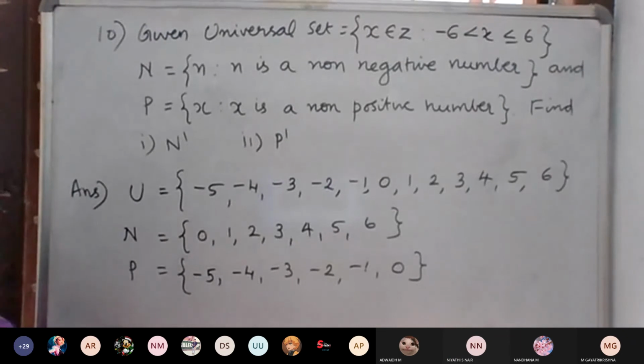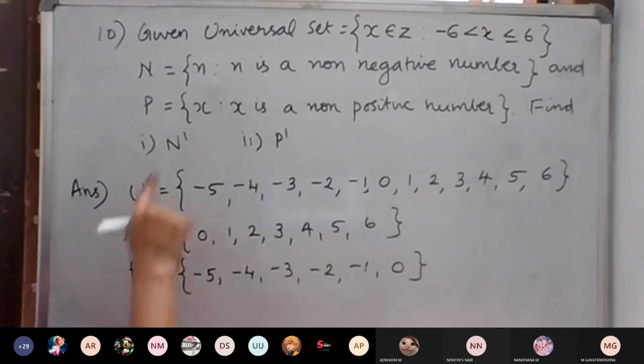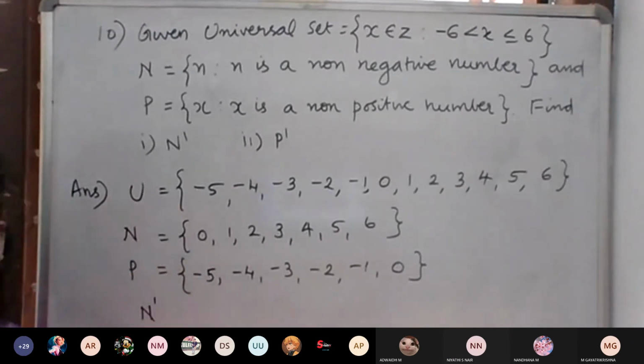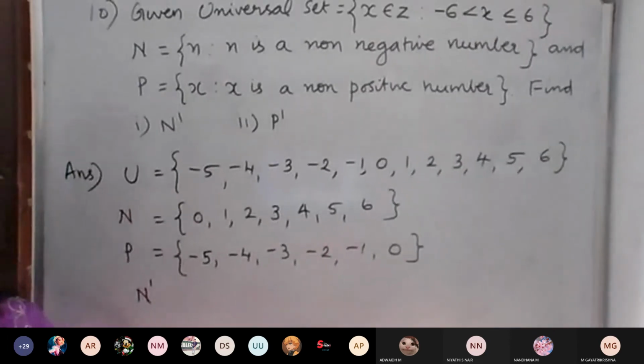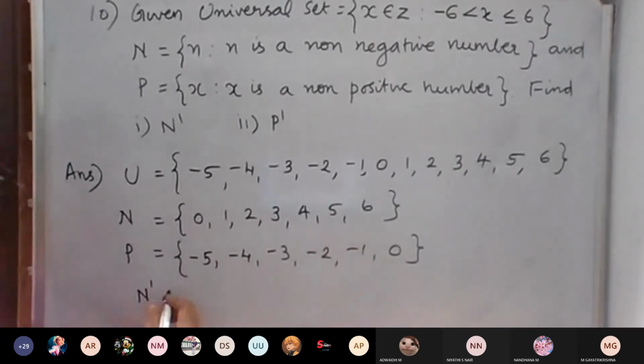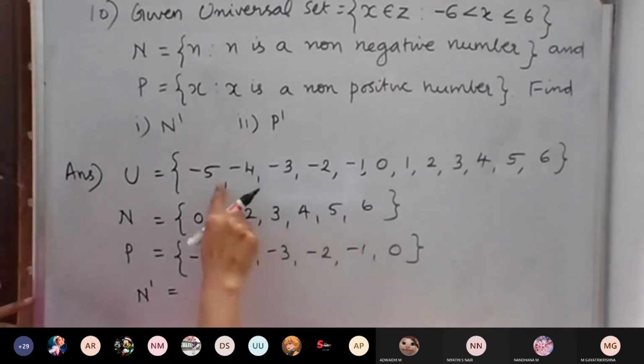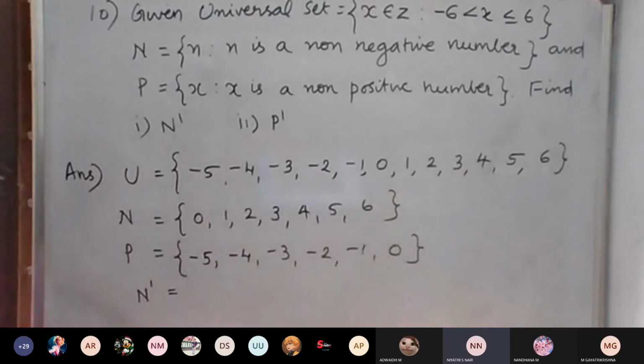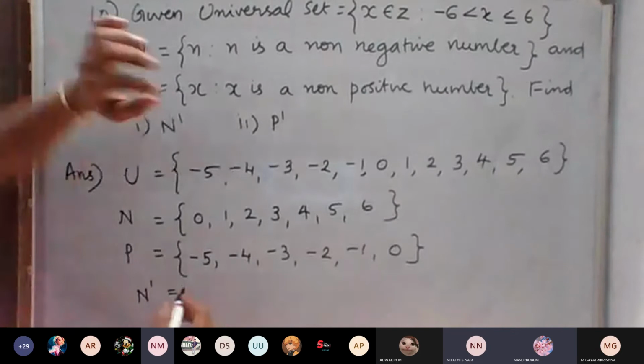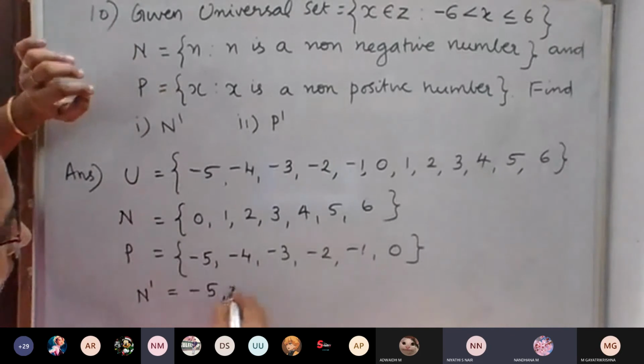Neither positive nor negative. So we have to find N dash now. N dash is the universal set elements not in N: negative 5, negative 4, negative 3, negative 2, negative 1.